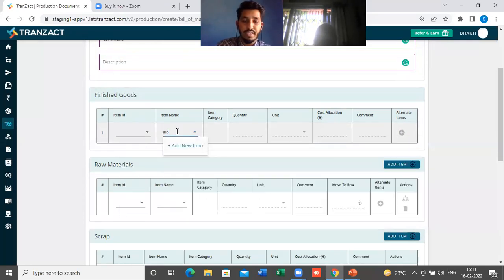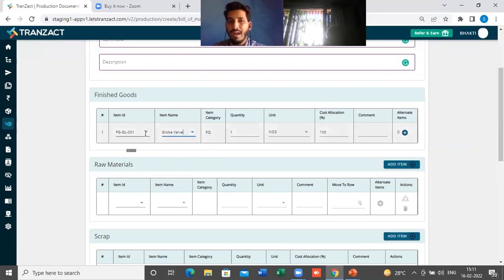So for example, I'm creating a BOM for globe valve. I will call out my product from my inventory, globe valve, right? So automatically the item ID, the category of the product, and the quantity come in. Always remember the bill of material should be for one unit, or a unit quantity, right?